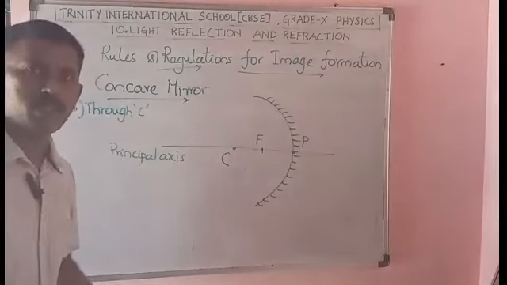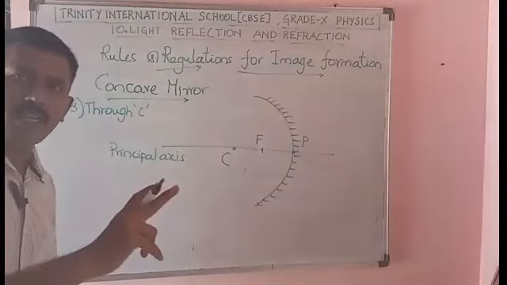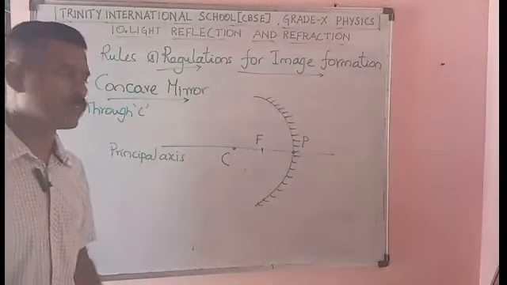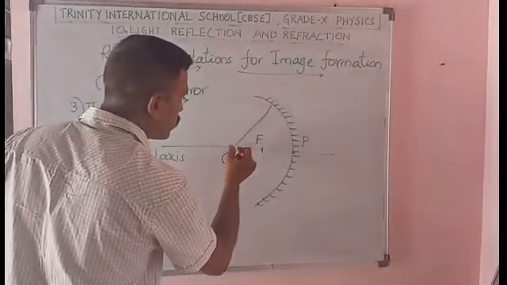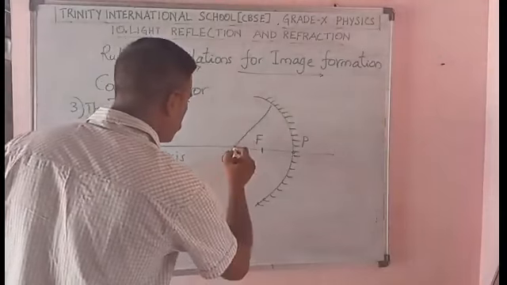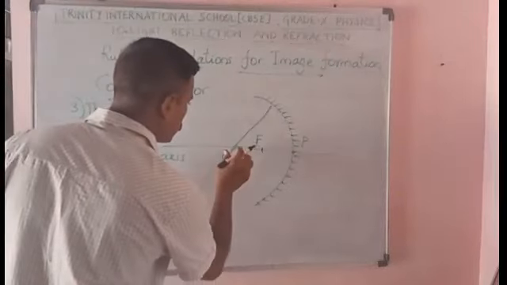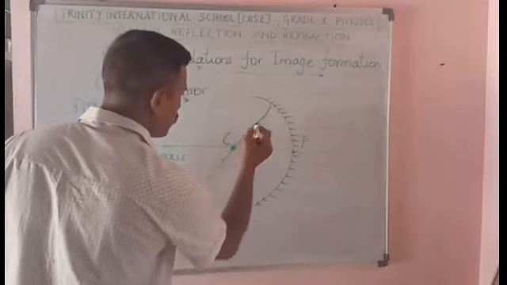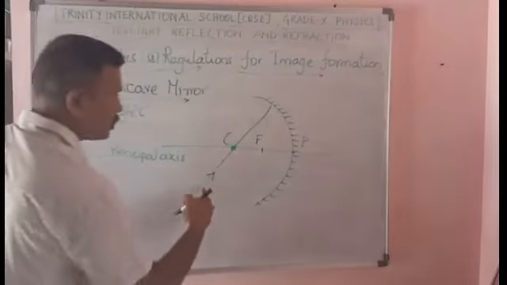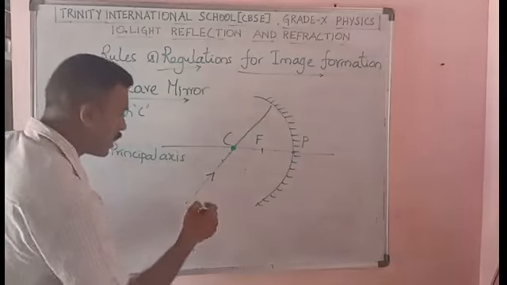C is the center of curvature. When a light ray is passed through the center of curvature, what happens? This point is C, and this is a light ray.